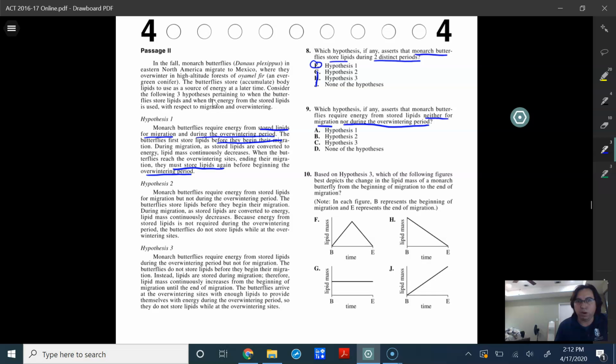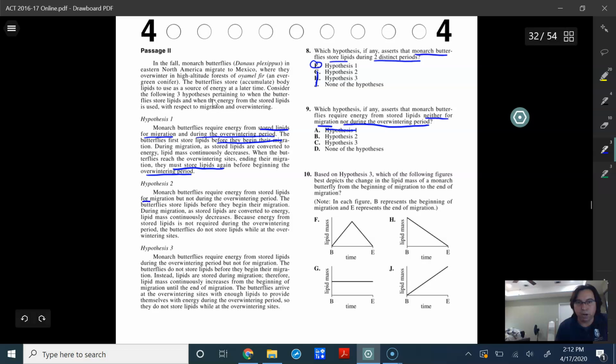But we already know from hypothesis 1 that they required stored energy to go through the migration, and they had to do it again for the overwintering period. So we know that A, hypothesis 1, is already out. Looking at hypothesis 2, it says monarch butterflies require energy from stored lipids for migration, but not during the overwintering period.